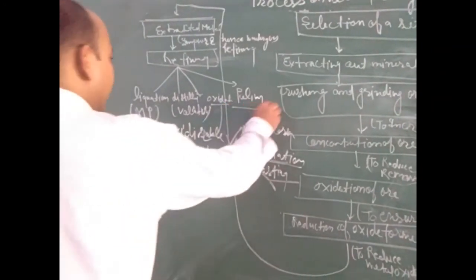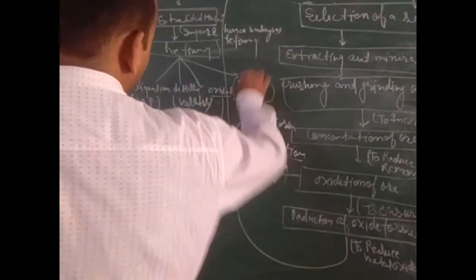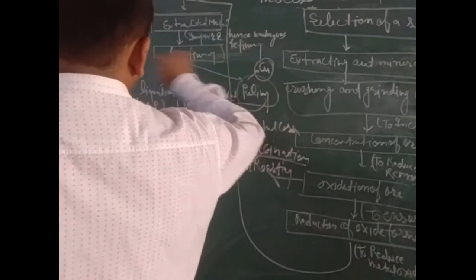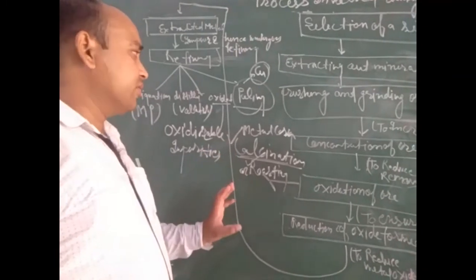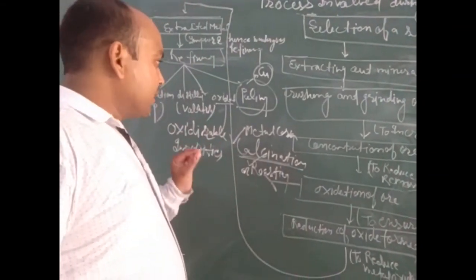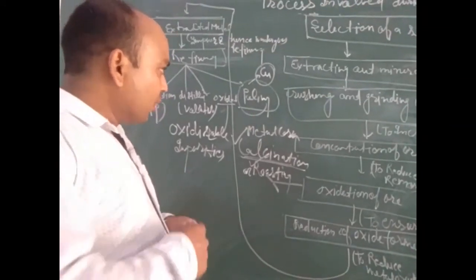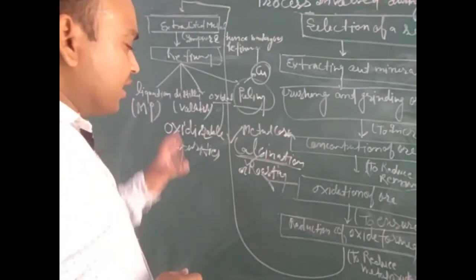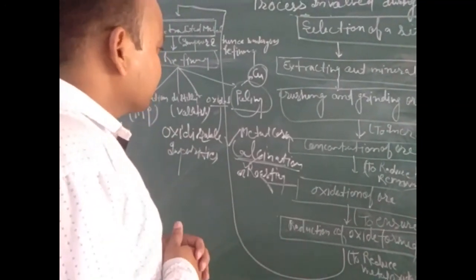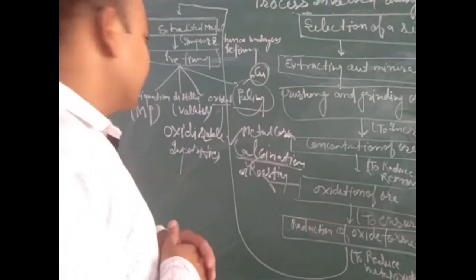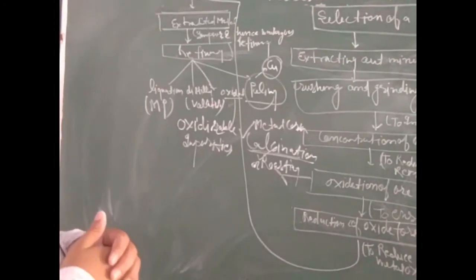And the next process is the poling method. The poling method is employed mainly for copper metal. In this process of poling, we take a green stick of a plant. Now the green stick of plant is rotated in the molten metal, and that is called the poling process. Then the impurity gets detached from the metal and sticks to the poling bamboo. Now we observe that these are the different steps followed in the process of metallurgy.